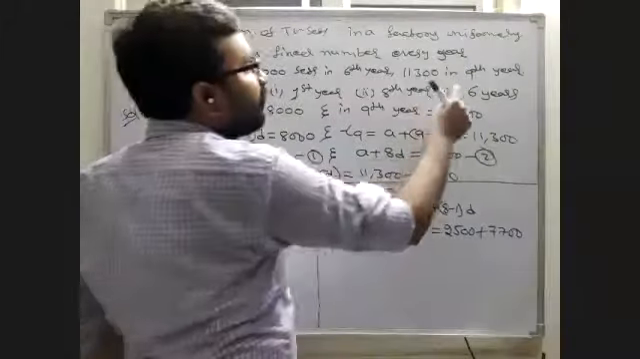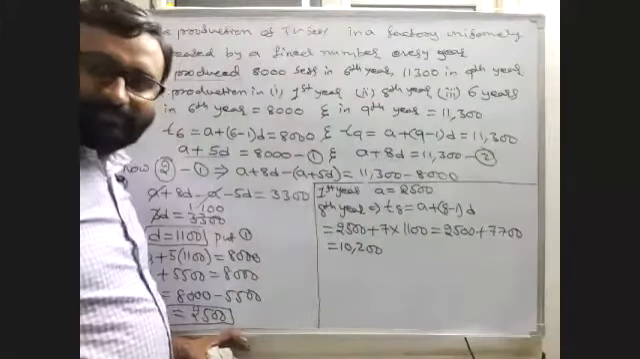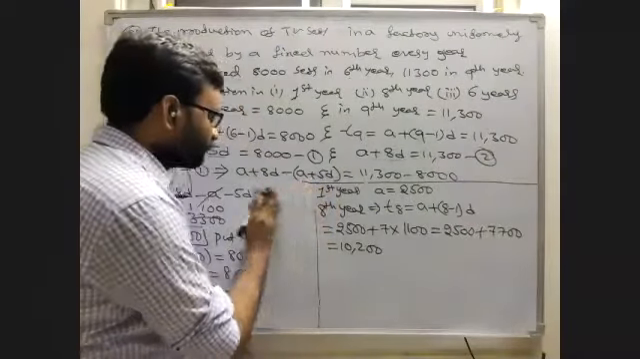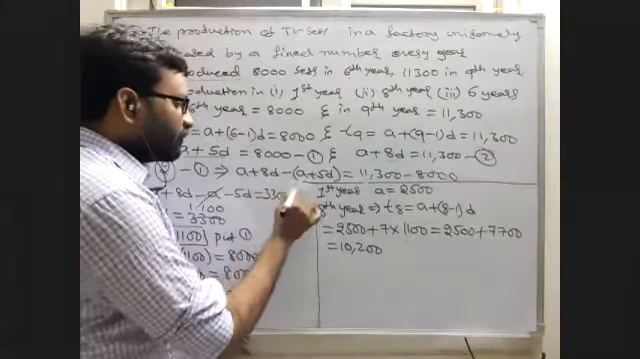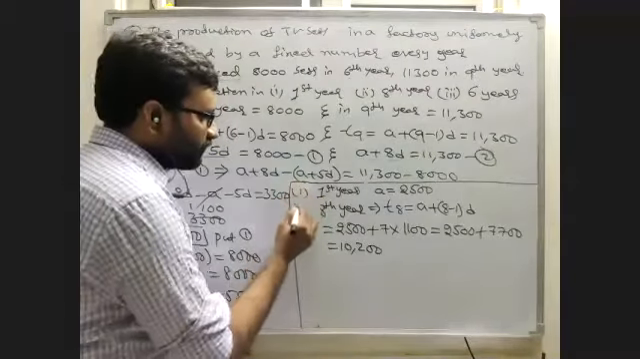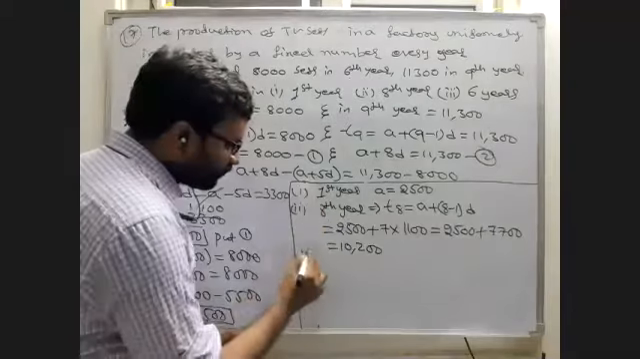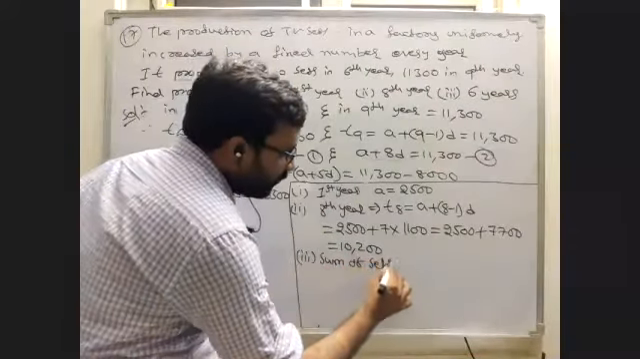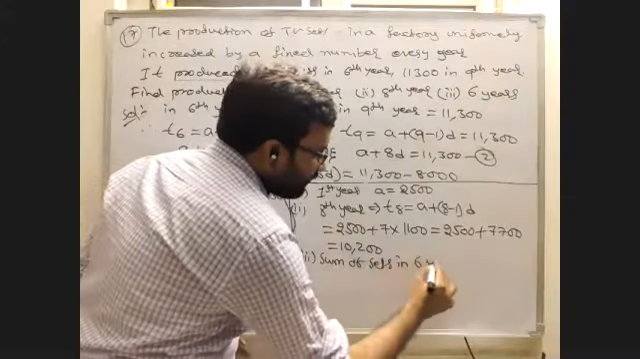And he is asking what in 6 years. So this is the first bit, this is the second bit. Now the third bit is what? Sum of sets in 6 years.